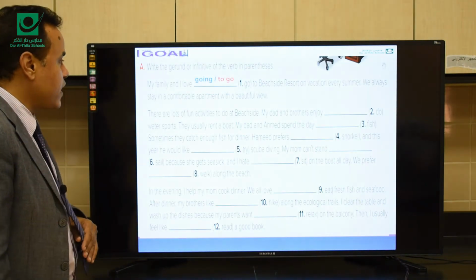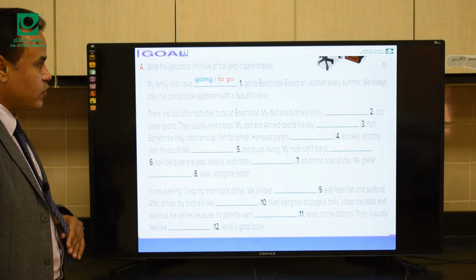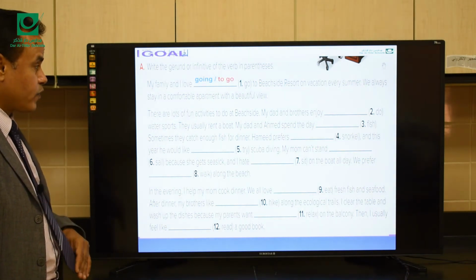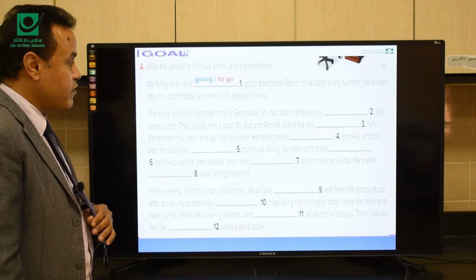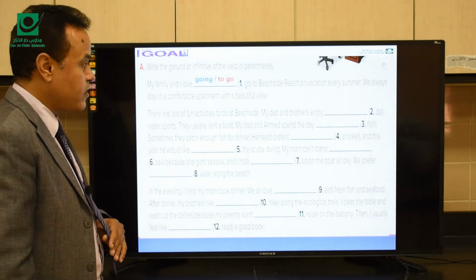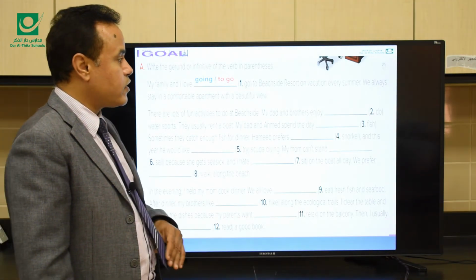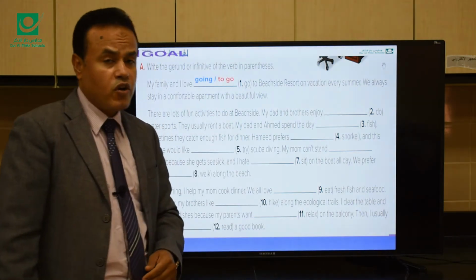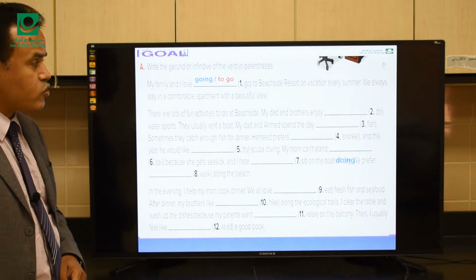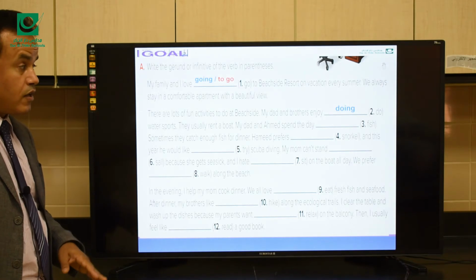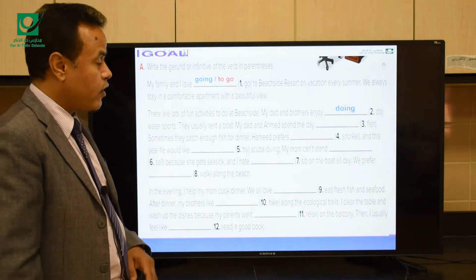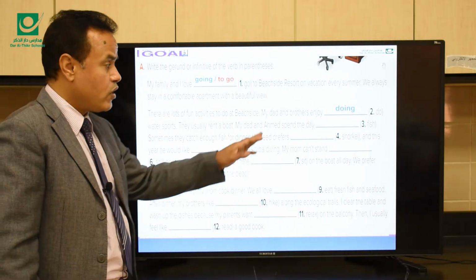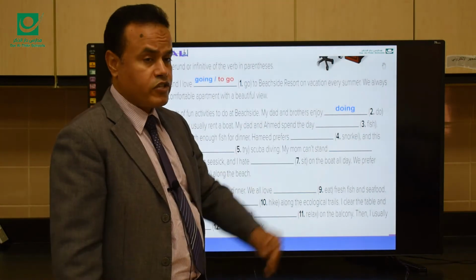We always stay in a comfortable apartment with a beautiful view. There are lots of fun activities to do at beachside. My dad and brothers enjoy. After enjoy, we only use what here? A gerund. Enjoy, doing. So, after enjoy, we only use a gerund.